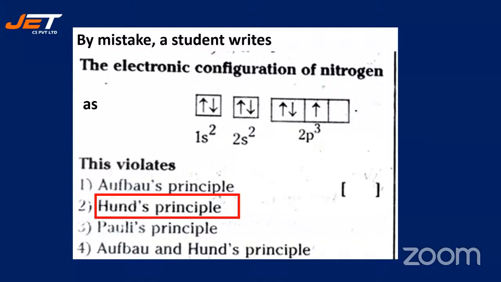All right, let's see the answer. It's Hund's rule, Hund's principle. What does it say? In an orbital, electrons do not pair until all the orbitals are filled in a subshell.